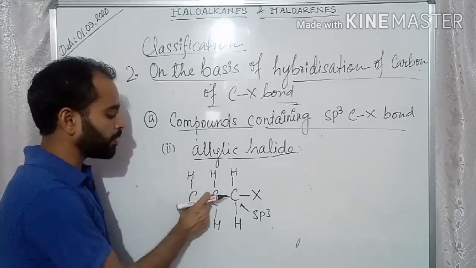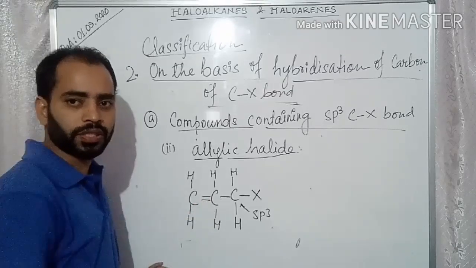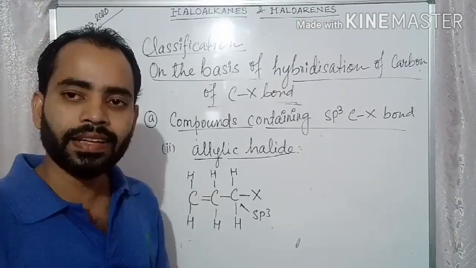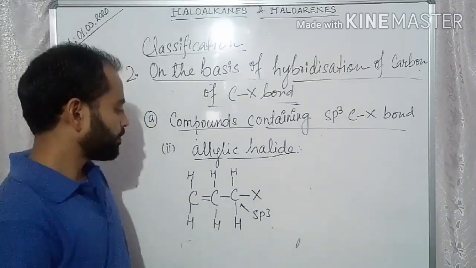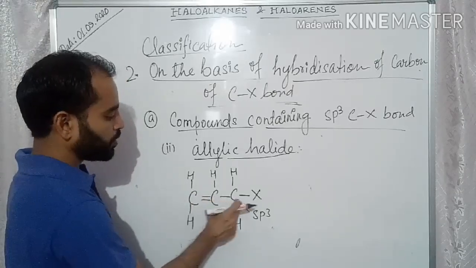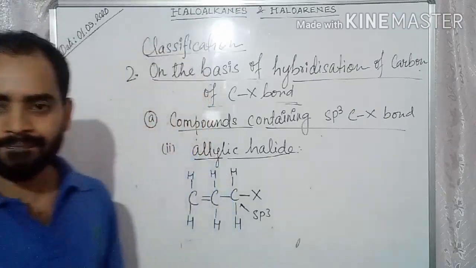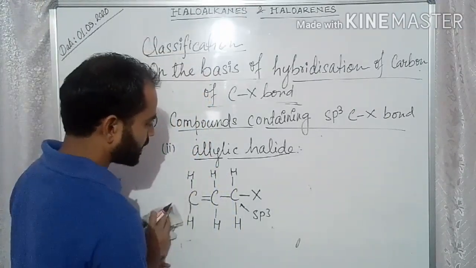There should be a double bond between these two carbon atoms, that is the second and third carbon atom. Such a type of compound is called allylic halide. Is it clear? CH2 double bond CH2 CH2X. Is it clear? This is an example.